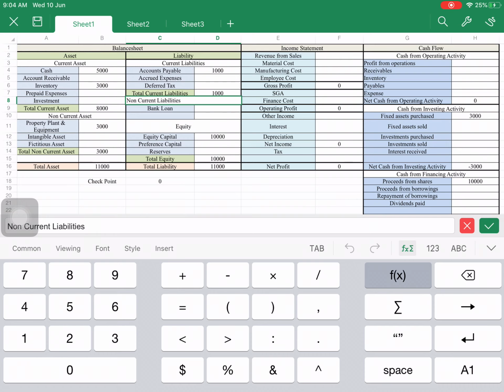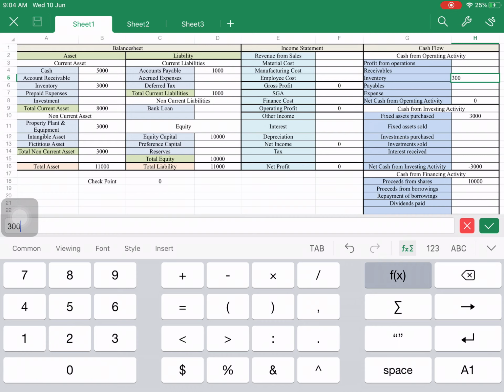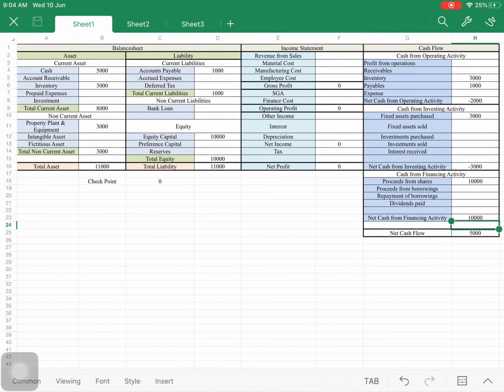You can see the checkpoint is matched, but the cash balance has not matched yet. Now we brought the inventories of 3,000, right? So 3,000 is here, and payables is 1,000 here. So you can see the total, it is 5,000 net cash balance, which is equal to this net cash balance.